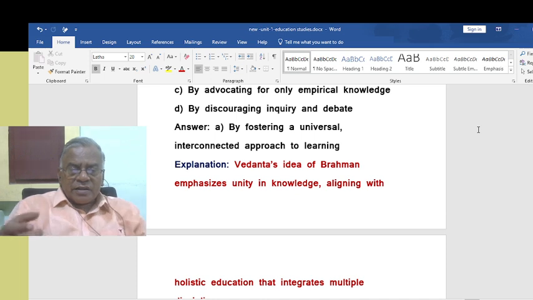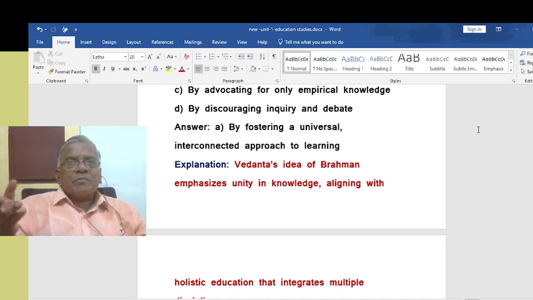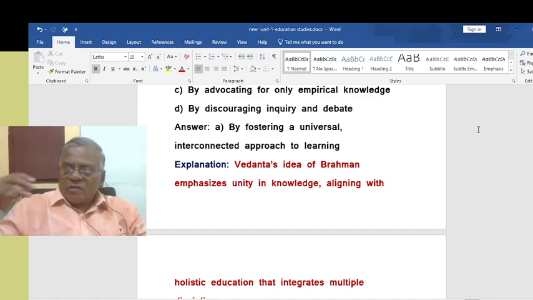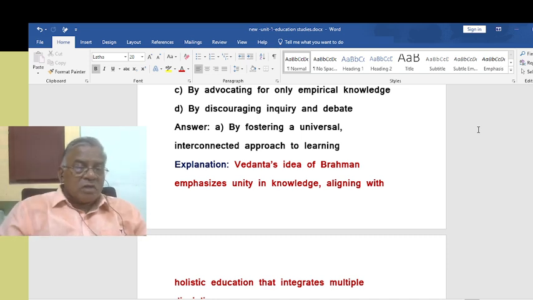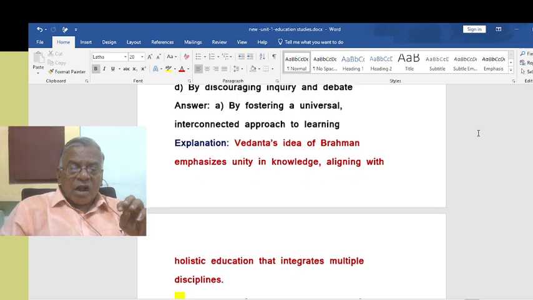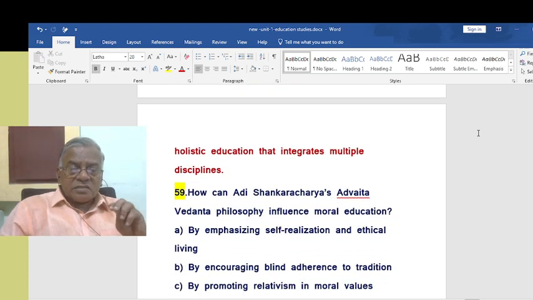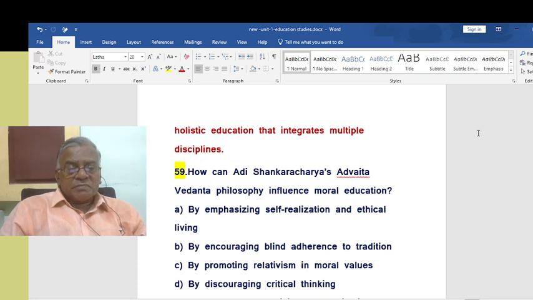Knowledge cannot be compartmentalized. It cannot be separate. Whatever you study should finally be integrated. That is what this concept implies.